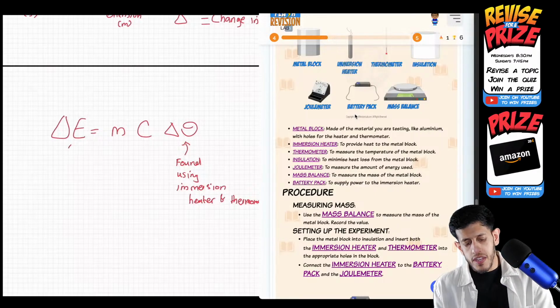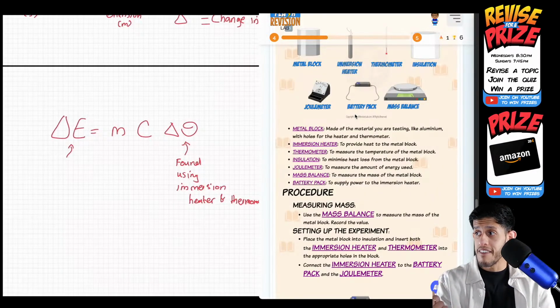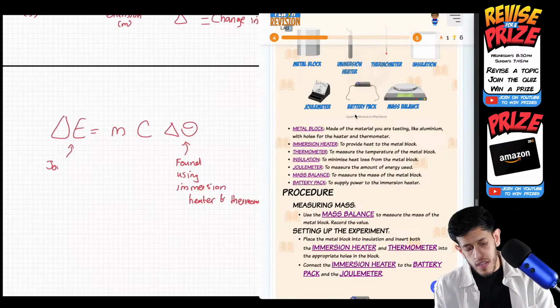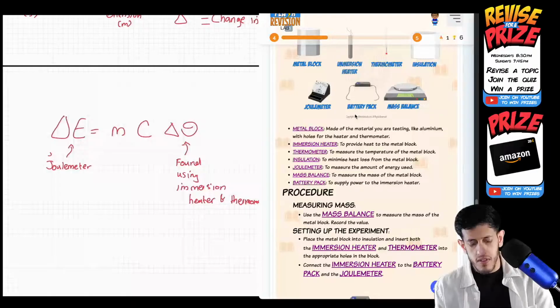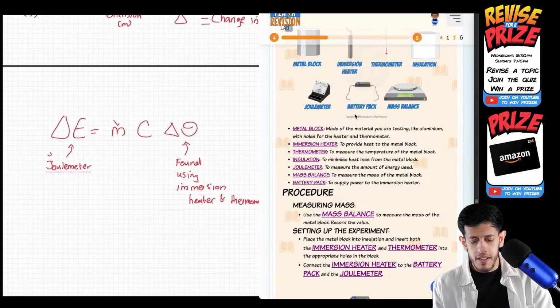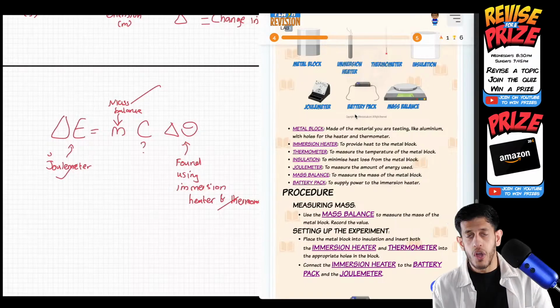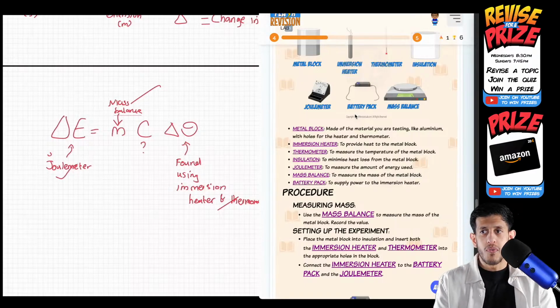The energy: a joule meter, right? Remember, everyone, we said energy is measured in joules. A lot of people have said that. So a joule meter is what measures energy, a meter measuring in joules. And then mass, that's why we have the mass balance. So we're trying to cover off everything we can. We have those three things, so we can record that data, meaning the only unknown is specific heat capacity. We can then rearrange this equation. We have all the information, so we can rearrange it.